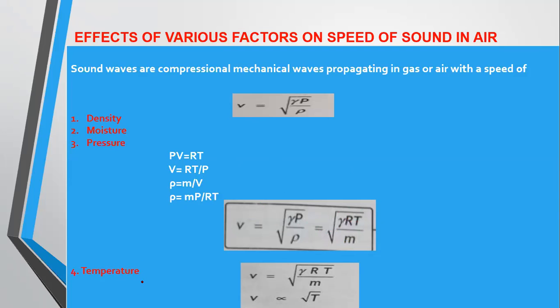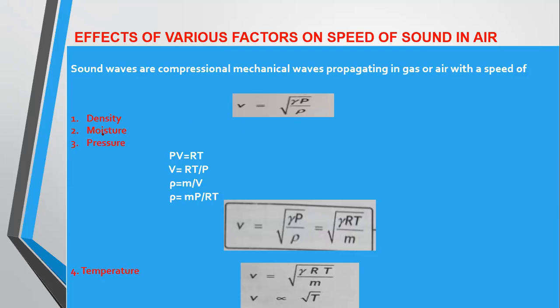These are all basically short questions. In the paper, you may be asked what is the effect of density on the speed of sound in a gas or air. You will have to explain with the help of this formula.